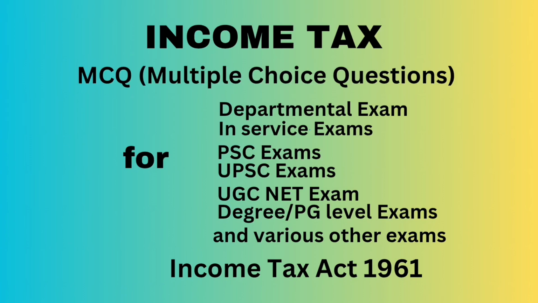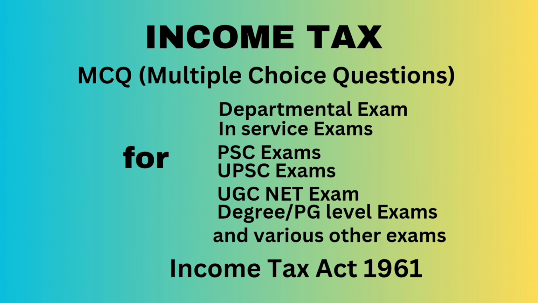Question number 16. Dividend received by a foreign company from a domestic company is, answer, exempt. Question number 17. Subsidy received by the assessee from rubber board for replantation or replacement of rubber plant is dash. Answer, exempt. Question number 18. Income arising from the transfer of units of the UTI or mutual fund covered under section 10 subsection 23D shall, answer, not be exempt.